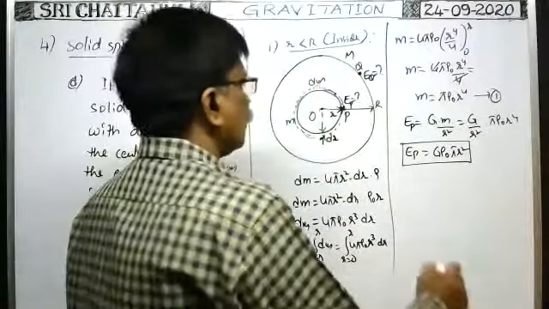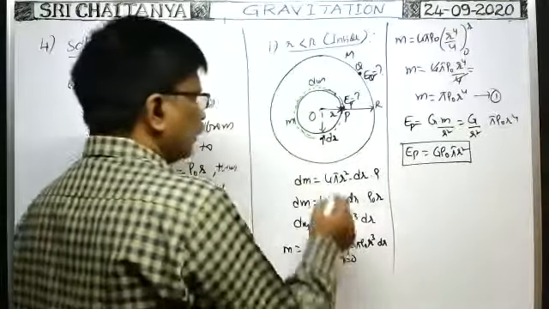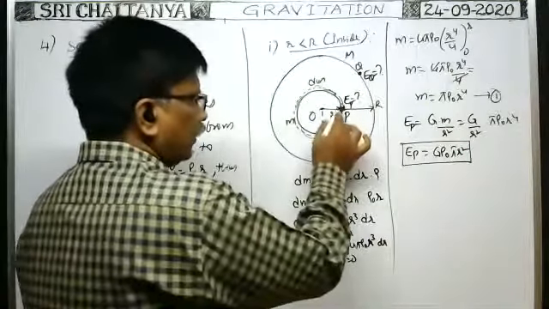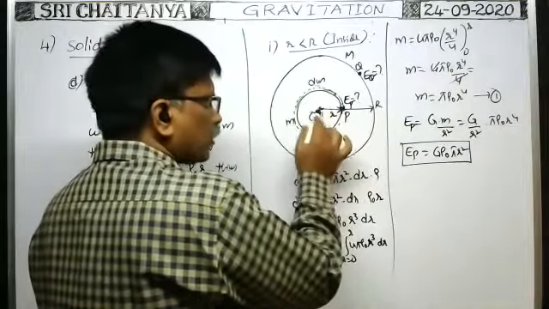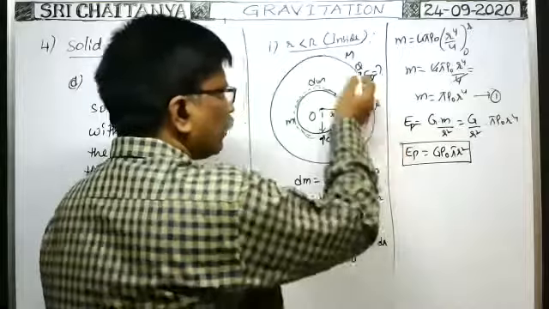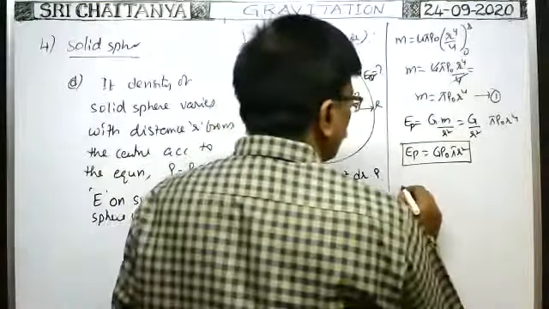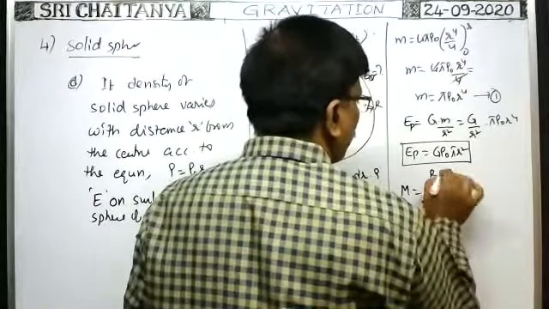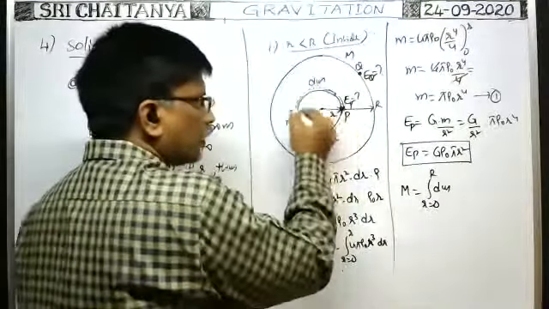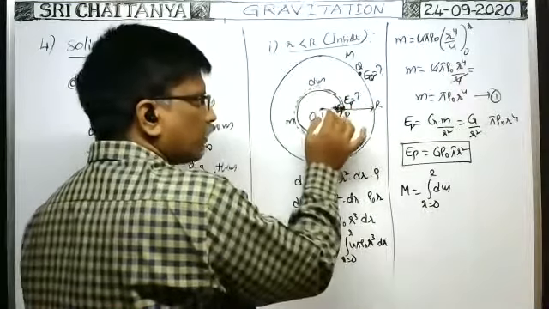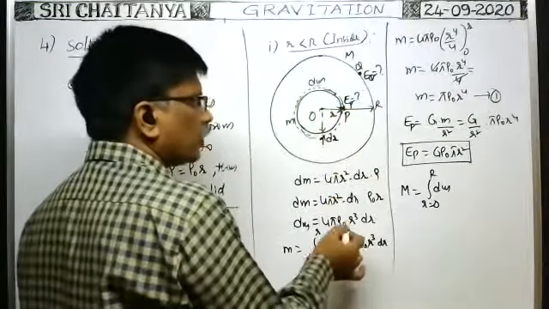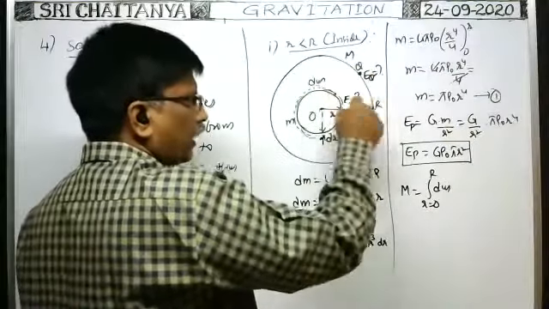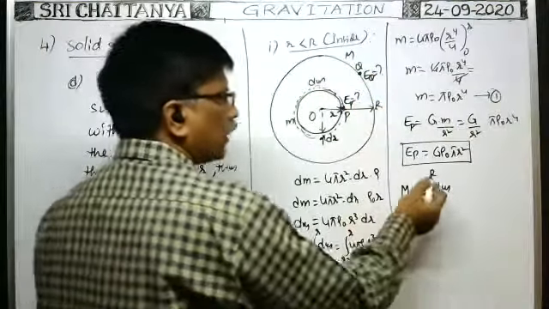We have to find it. In order to find the capital M, the total mass of the solid sphere, the mass of the element, when integrated between small r equal to 0 to capital R, gives the mass of the entire sphere. That's why total mass M is equal to the integral of dm from r equal to 0 to capital R. Previously, we calculated the mass only up to a certain radius, so we took limits up to that only. Now we have to find the total mass of the solid sphere of radius capital R, so we integrate from 0 to capital R.